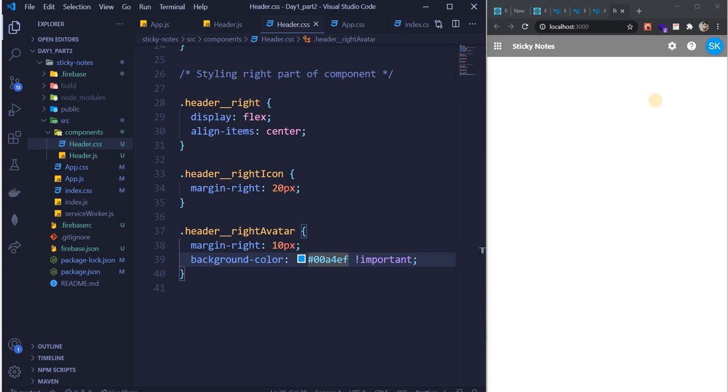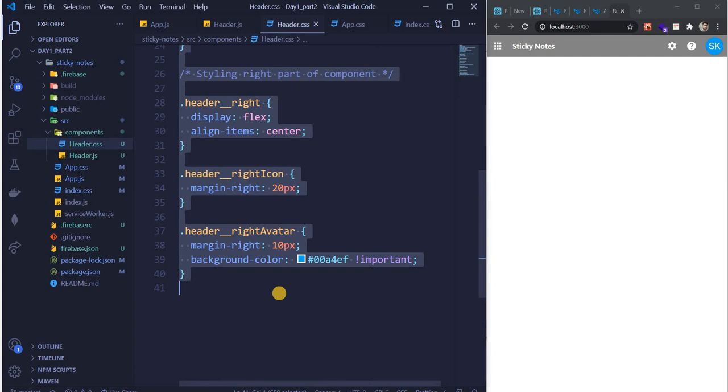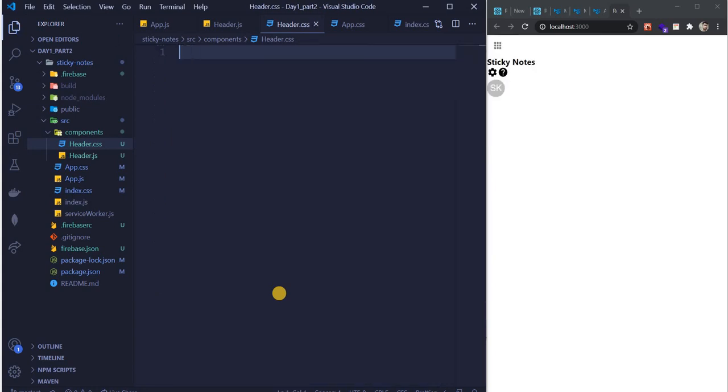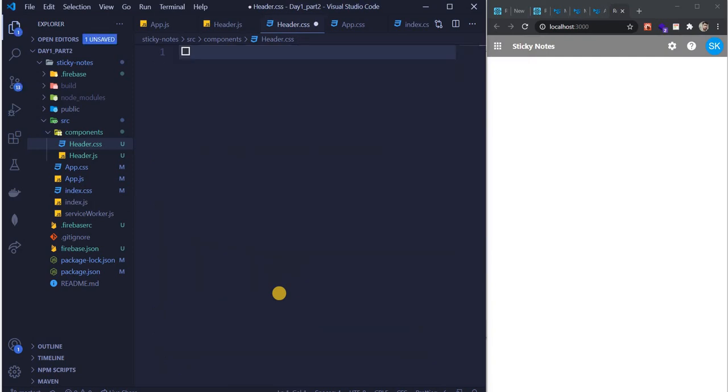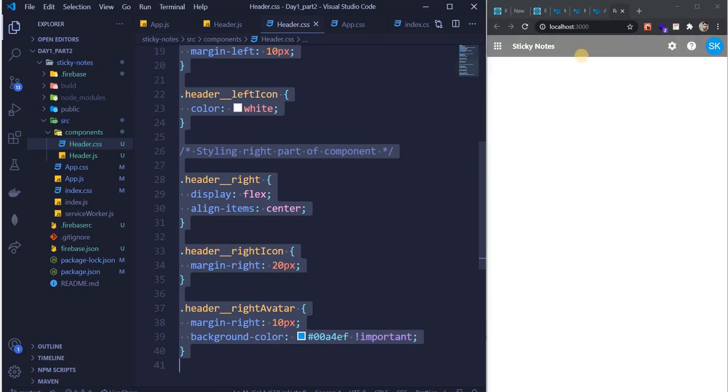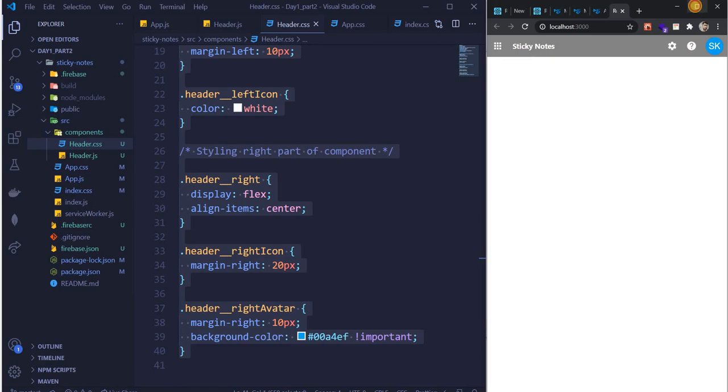Isn't it amazing, guys, how these things are written, that from Control A, Control X, Control S, from this we came to this. So this is actually a very nice representation. When we wrote it first, this was like this, but when we write this, it styles it properly, guys. See, if I open it like this, it's gonna be like this. If I open it like this, it's gonna be like this.